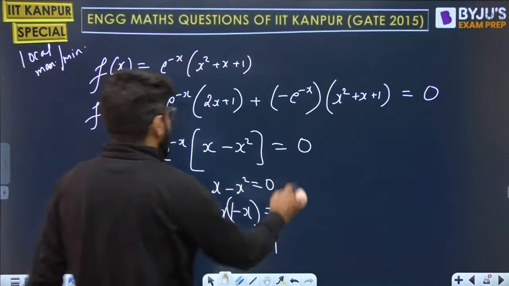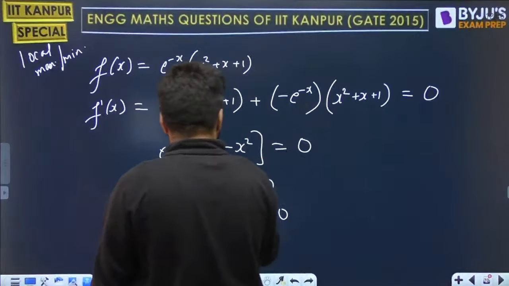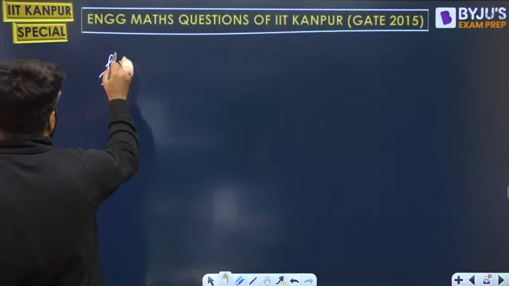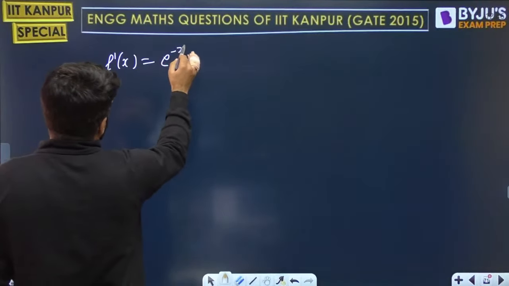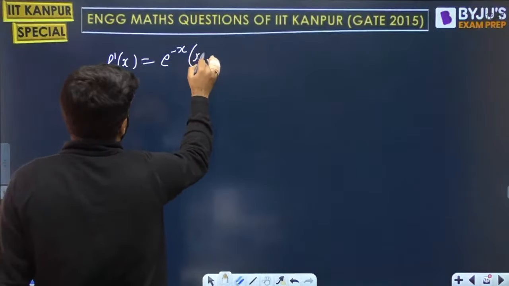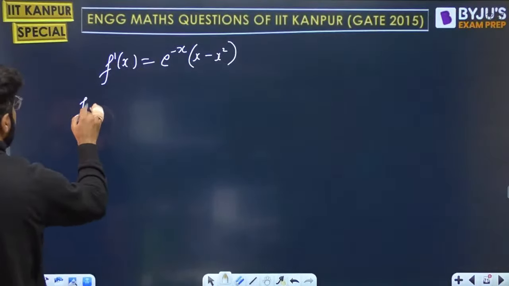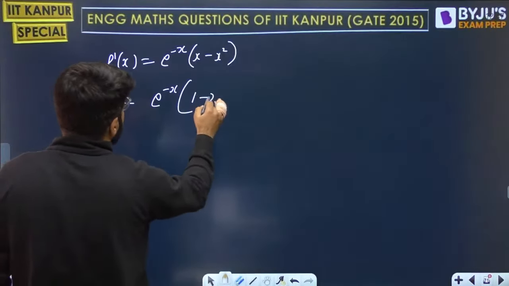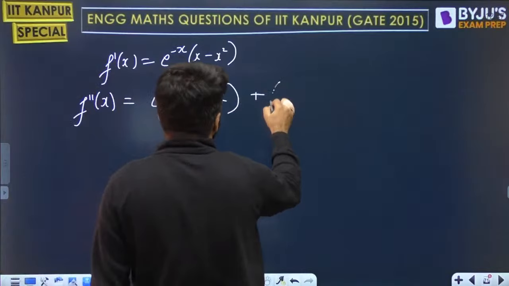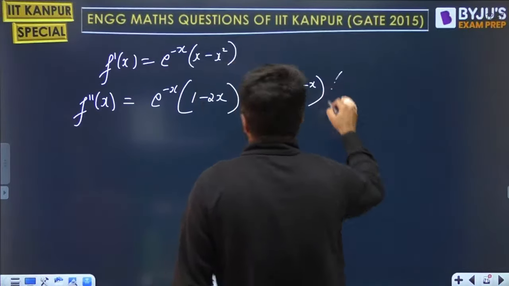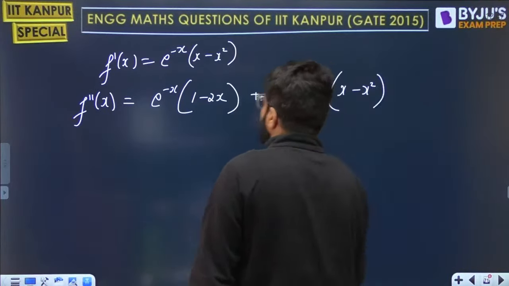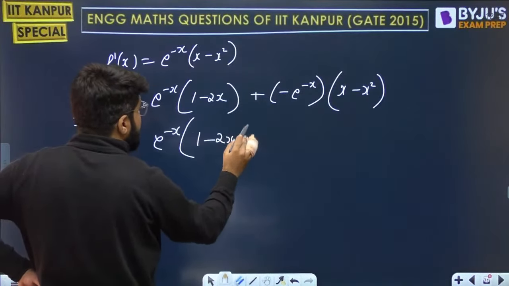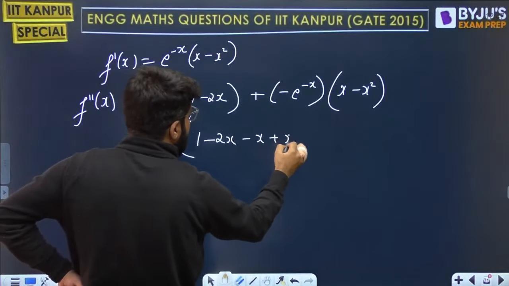Let's take the second derivative. The first derivative is already in front of me. Let me rewrite it: e power minus x times x minus x squared. Now when I take the second derivative of this, again e power minus x constant times the differentiation of the second function, 1 minus 2x, plus the differentiation of the first into the second kept constant. Taking e power minus x common, this is going to be 1 minus 2x minus x plus x square.